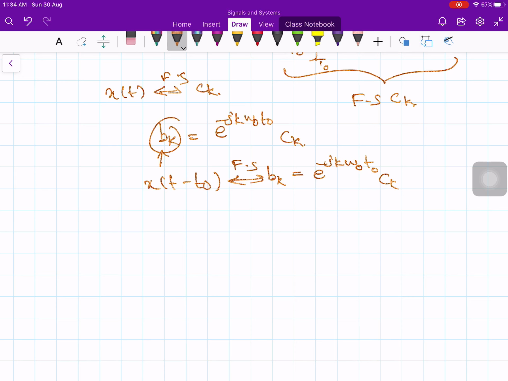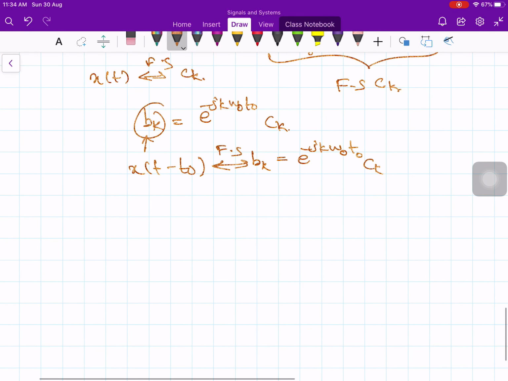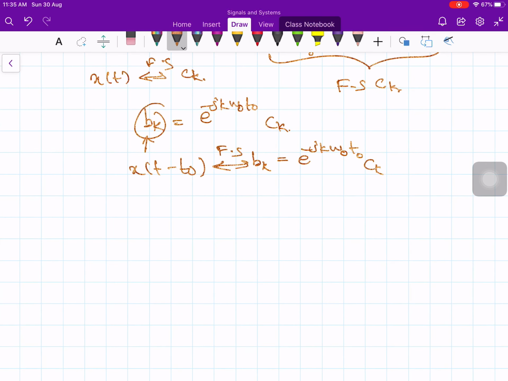That's it. So one consequence of this property is that when a periodic signal is shifted in time, the magnitude of its Fourier series coefficients remains unchanged. Because bk is equal to e to the minus jk omega naught t naught times ck.